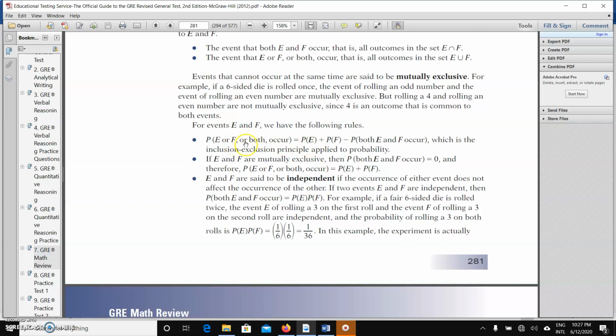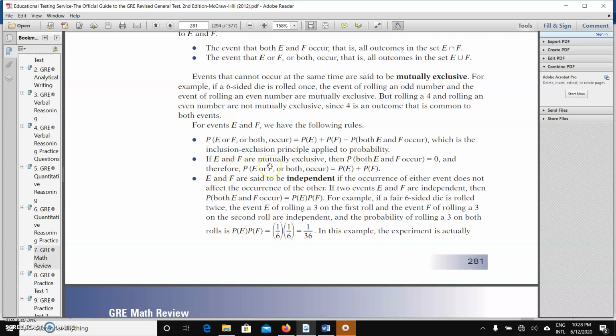Now look at it. When you are using "or", we are talking about two events, right? "Or" means addition. So when you say "or", it means P(E) plus P(F). That's what you're talking about when the probability of E or F or both occur. This is the formula: P(E) plus P(F) minus P(both E and F). This P(both E and F) means P(E intersect F). This is the inclusion-exclusion principle applied to probability.